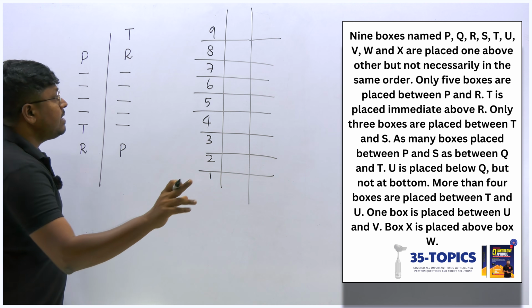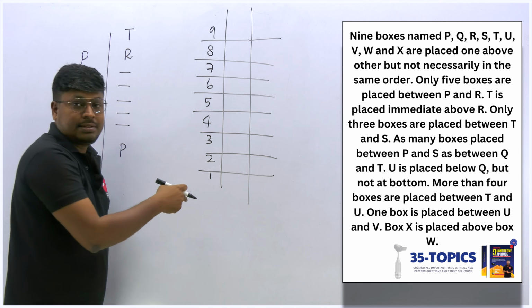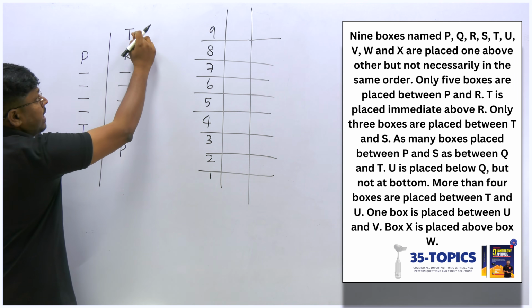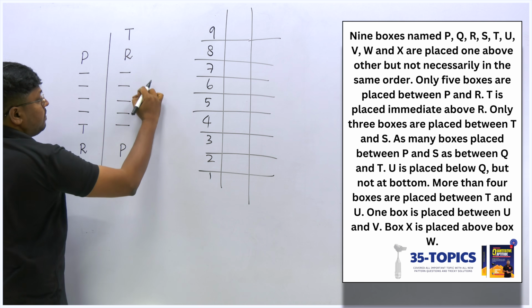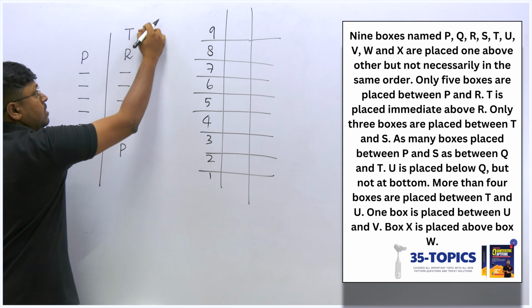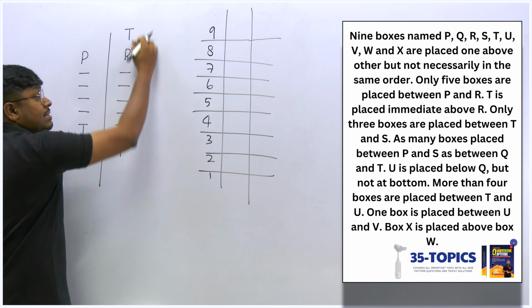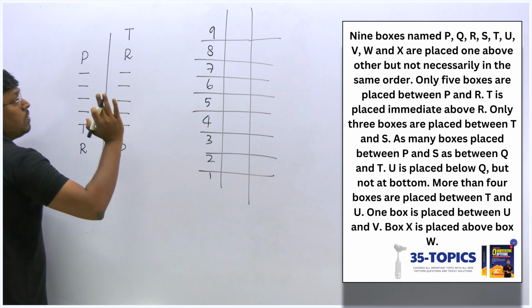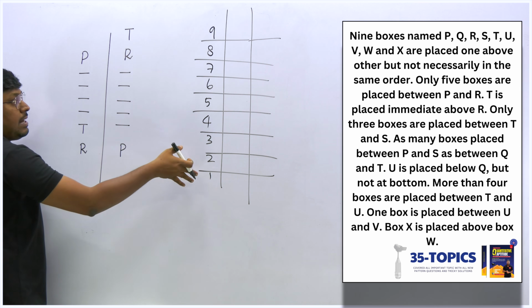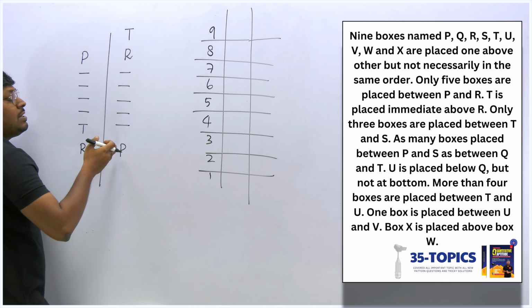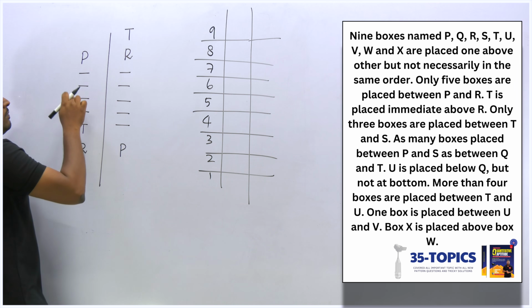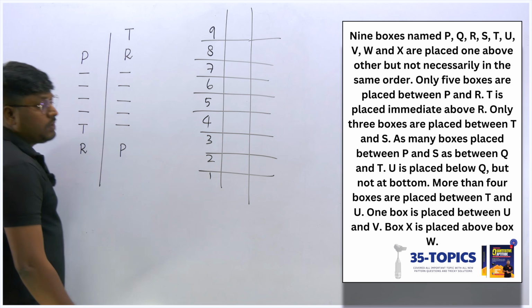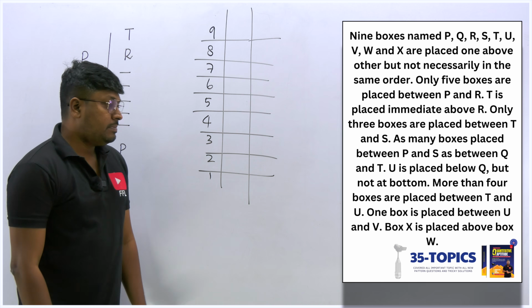Just listen here, we know that totally there are 9 boxes. I think here itself we have covered 8. 1, 2, 3, 4, 5, 6, 7, 8. So already 8 boxes are fixed. If only 1 box is left, I will directly fix it from the clue, because totally the number of boxes is 9. Here in the second possibility itself we got 8. Here 1, 2, 3, 4, 5, 6, 7. Okay, let me move on to the next point.